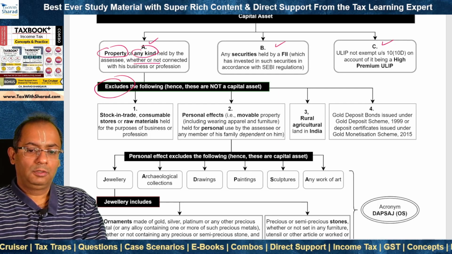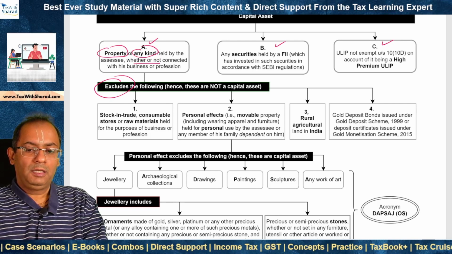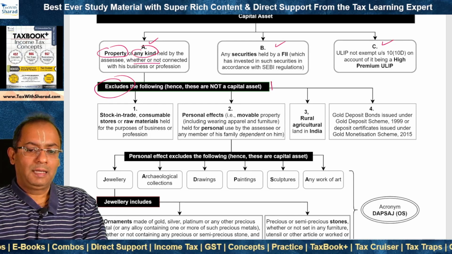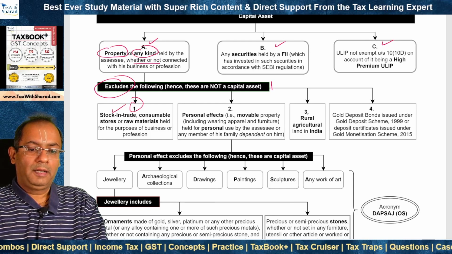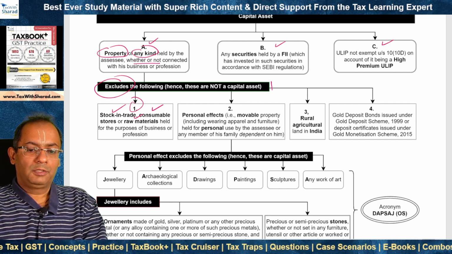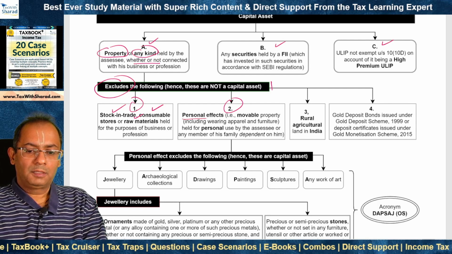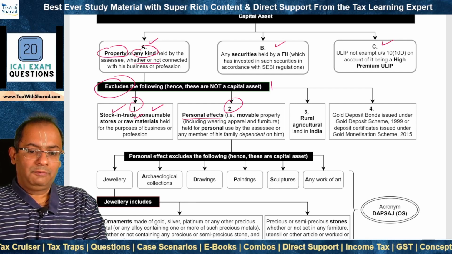But this excludes the following: 1, 2, 3, 4, and therefore transfer of these properties is not taxable as capital gain. 1. Stock in trade, consumable stores or raw materials held for the purposes of business or profession. Transfer is not taxable as capital gain. Number 2. Personal effects.